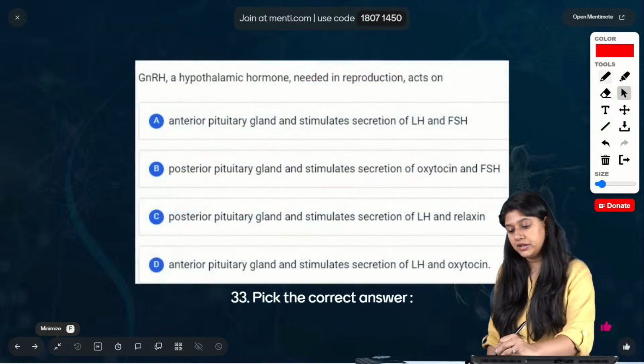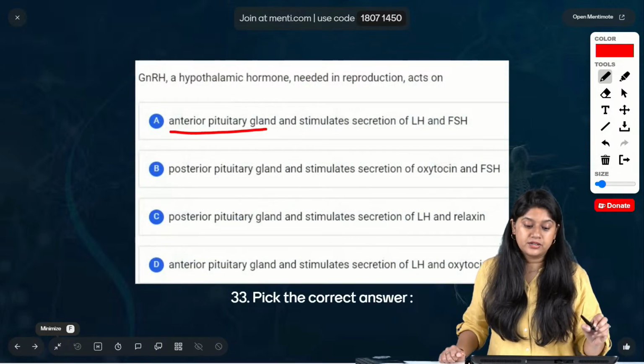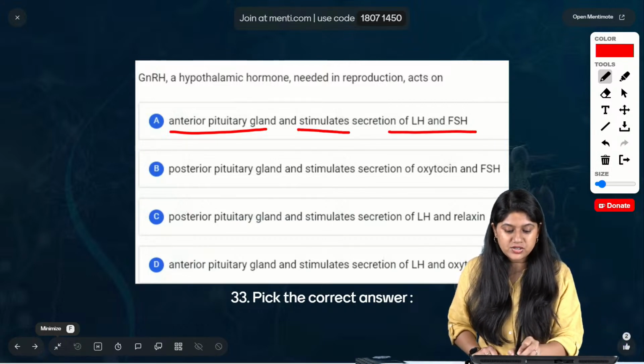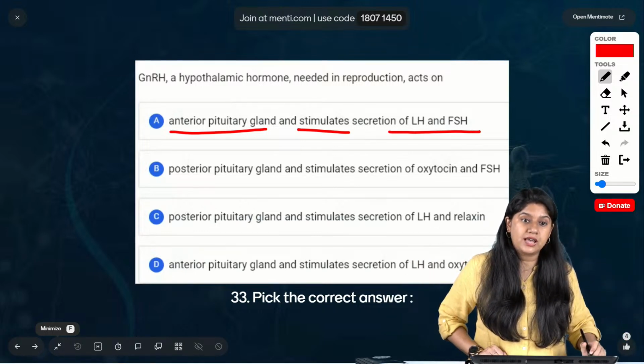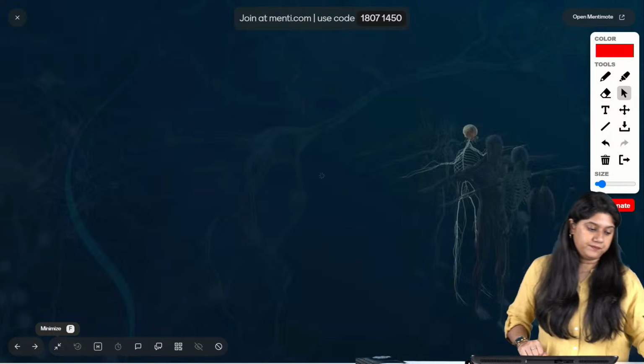Absolutely correct everyone. They act on the anterior pituitary gland, and from there stimulation happens. There's a release of LH and FSH that will go to the gonads, and of course then further reactions and actions will take place. So option A is the correct answer.